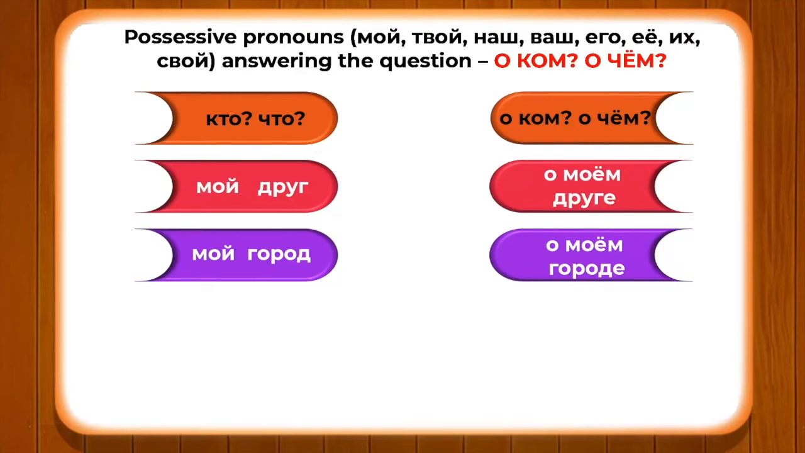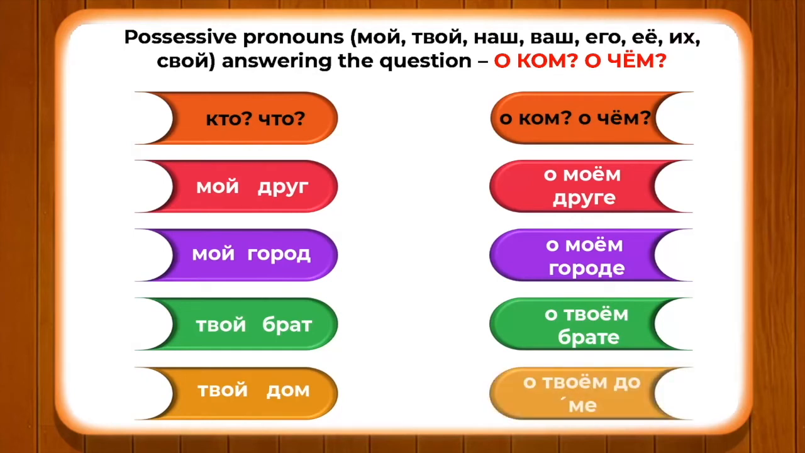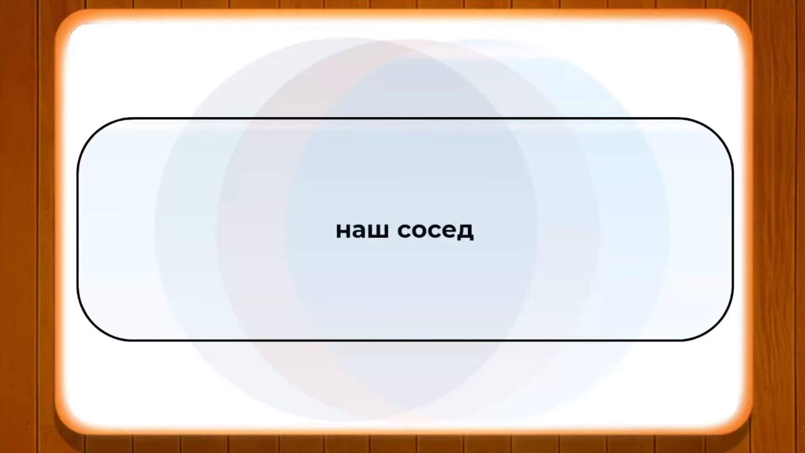Let's see a few more examples with the possessive pronoun. After мой, we will have твой. So, first, кто? Твой брат. О ком? О твоем брате. Likewise, что? Твой дом. О чем? О твоем доме. And similarly, наш сосед, о ком. You can also make other sentences depending upon the nature of that particular noun.